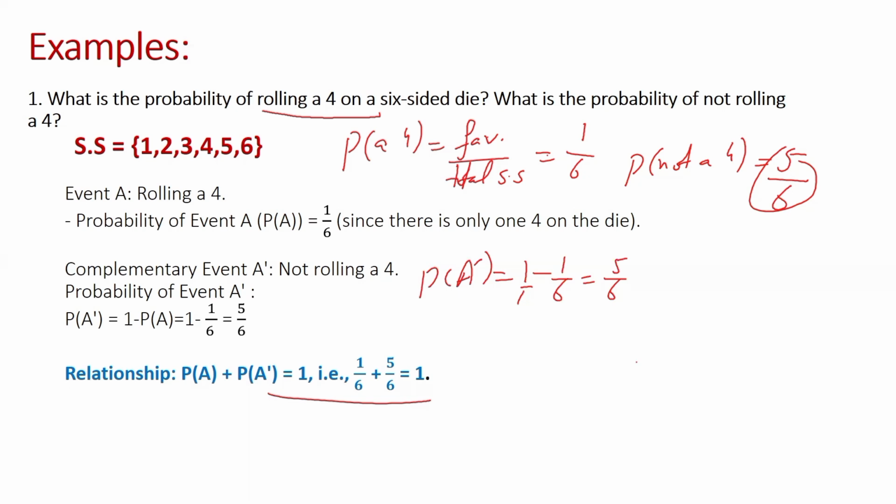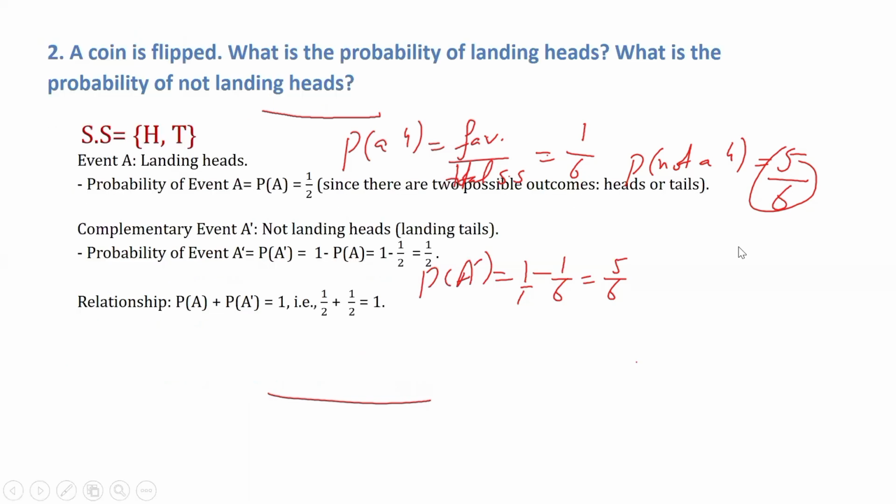Now we will discuss one more example for understanding the concepts: a coin is flipped. What is the probability of landing heads, and what is the probability of not landing heads? Again, the probability of getting a head is the favorable cases divided by the total sample space, and we know that favorable cases are only one and total cases are two.